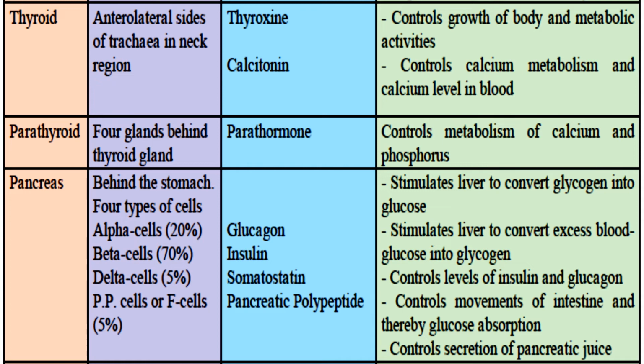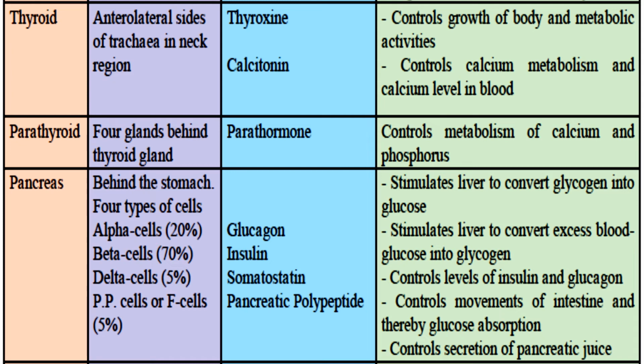Then you have the pancreas, which you must have learned in the digestive system, which is behind the stomach. There are 4 types of cells: alpha cells, beta cells, delta cells, PP cells or F cells. Now the pancreas releases insulin, हम लोग को ये पता है, but apart from insulin you also have glucagon, somatostatin, and pancreatic polypeptide.